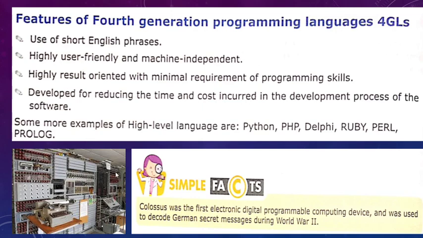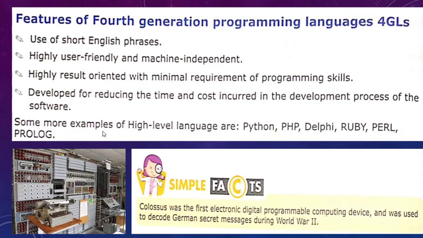Now, during the era of World War II, one popular and complex machine was developed, which was known as Colossus, which was the first electronic programmable computing device, used to decode German secret messages.